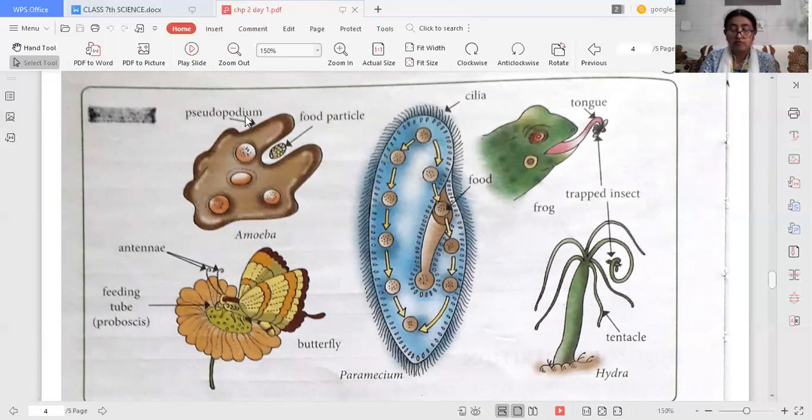Now next, if you talk about paramecium, you can see there are hair-like structures which are known as cilia.